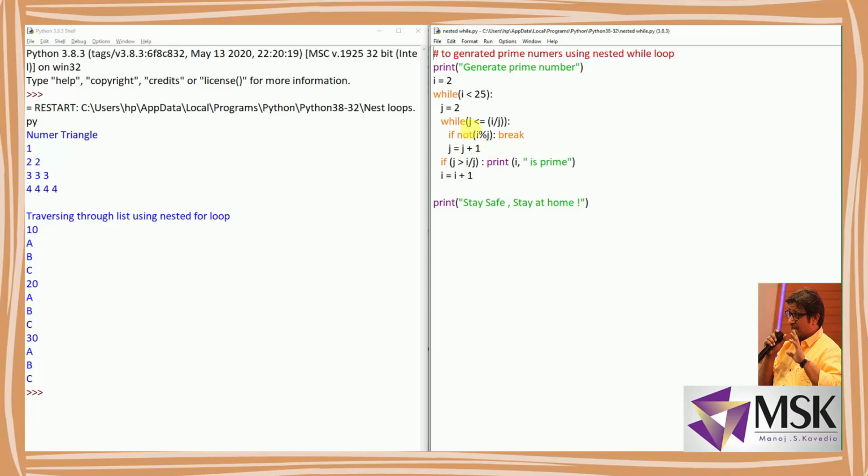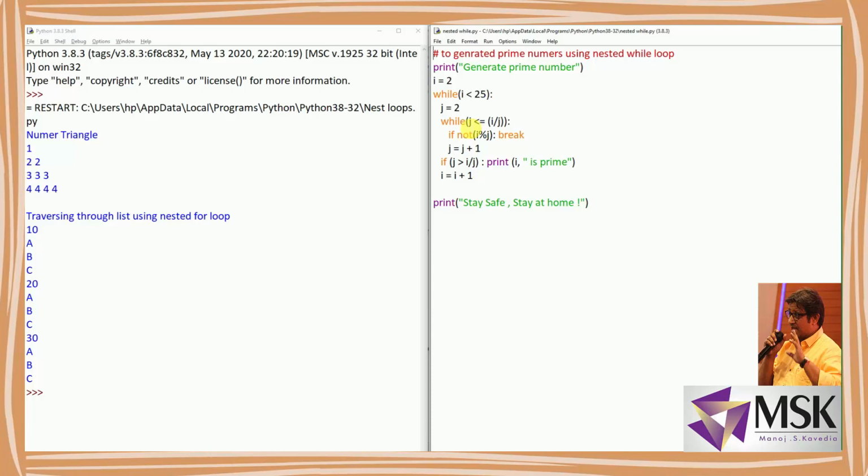So what I am doing is I am taking i, let's say i is 5, then j will go through 2, 3 and 4, and it will try dividing by 2, by 3, and by 4. In all the 3 cases, if it is not divisible, then that number is a prime number.